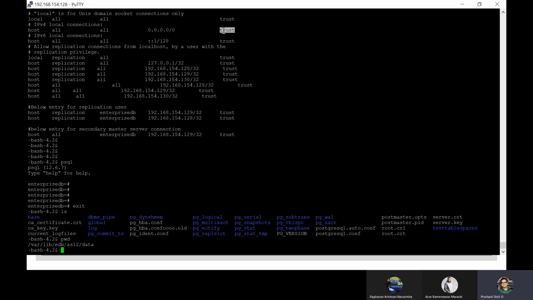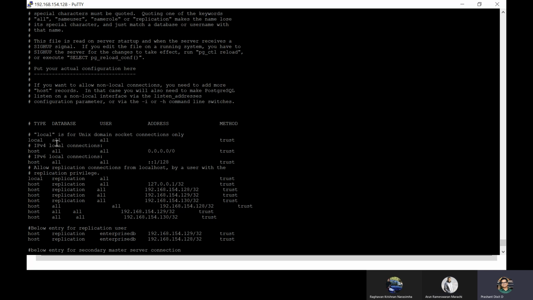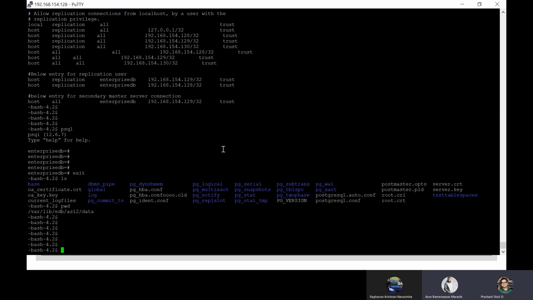So it will not even ask for the password. It simply connects you with the database, no matter whether it's an external connection or a local connection. And all means all databases, all users, every address is trust-based authenticated. So even if I am a hacker, with this kind of database configuration I can easily come into your system and remove data or even get your bank-specific details from any of your tables, right? So never ever will you see this kind of configuration anywhere in a production shop. Of course not.